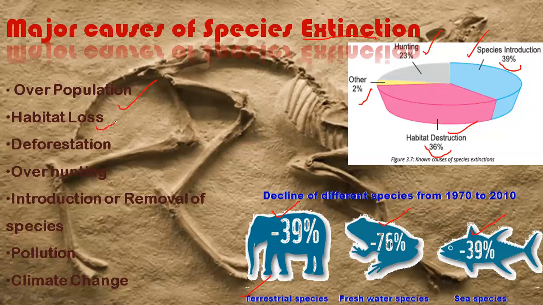We can see the habitat loss. We'll see that again in detail: deforestation, cutting of trees, overhunting, introduction or removal of some species. We'll talk about pollution, and we'll talk about climate change.